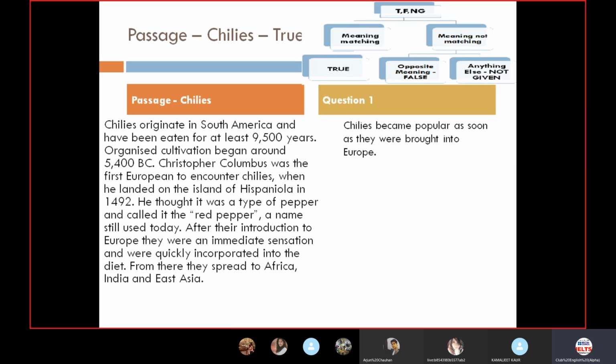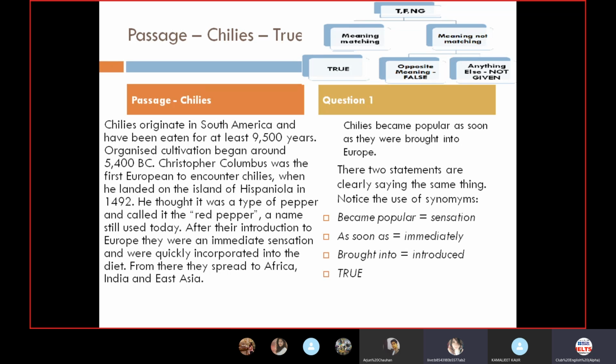Yes ma'am, you can continue with the explanation. Sure. Most of you have come up with the answers. The statement says chilies became popular as soon as they were brought into Europe. The two statements are clearly saying the same thing. Notice the use of synonyms. Became popular is equal to sensation. As soon as is immediately, brought into means introduced. Hence the answer is true.